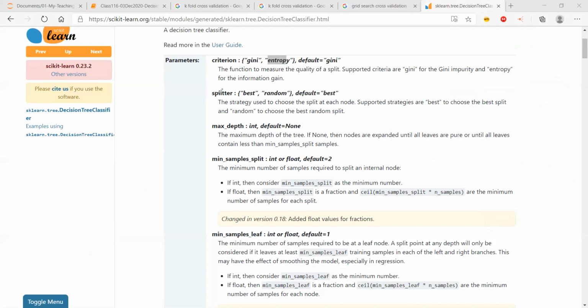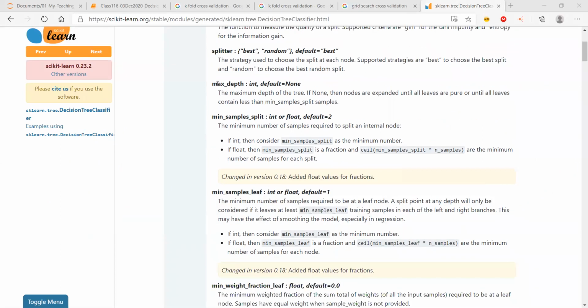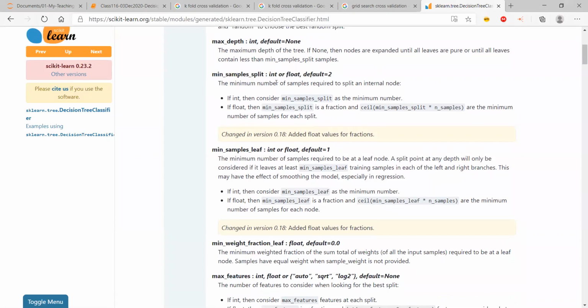The next one was splitter. We're not going to look at it right now. We're going to look at max depth, min samples split, min samples leaf, and so on. So I'm going to go through a few of them. Max depth is the maximum depth until the tree can go. Min samples split is the number of samples which should be there in a node so that I can split.